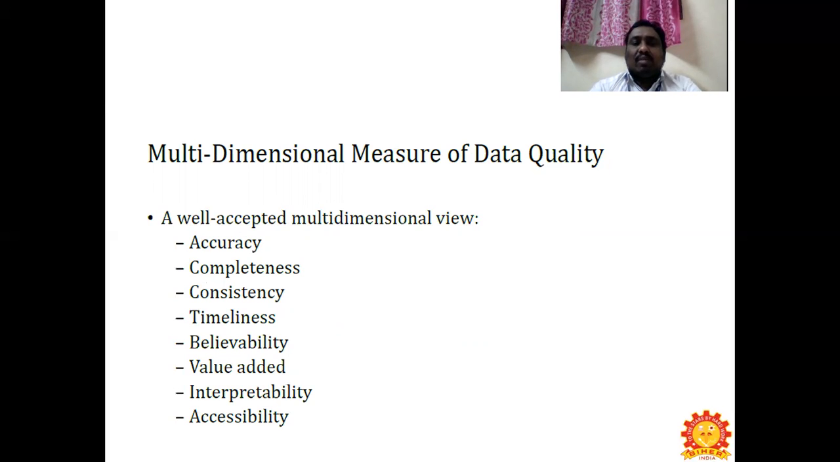Believability: we should believe that this data will be very useful. Value added: the data should have some additional features for a model. Interpretability: the data should give us a clear explanation, that is, be explainable. Accessibility: the data should be easy to access. That is the multi-dimensional view of data, and the quality of the data should have these qualities.